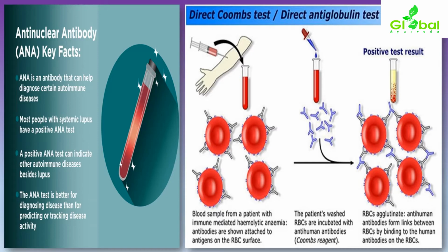If it is a positive result, what does it show? RBCs will agglutinate with the anti-human antibodies. It will form links between RBCs by binding to the human antibodies on the RBCs. As shown in the picture, a certain binding structure will be formed after mixing with the Coombs reagent. Agglutination will be happening. This is the positive result we can suspect in a direct Coombs test.